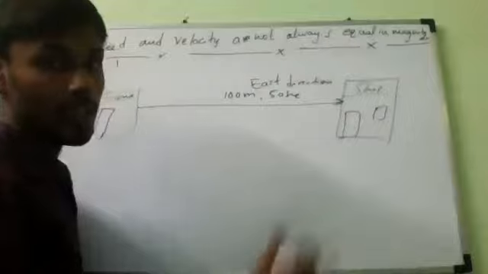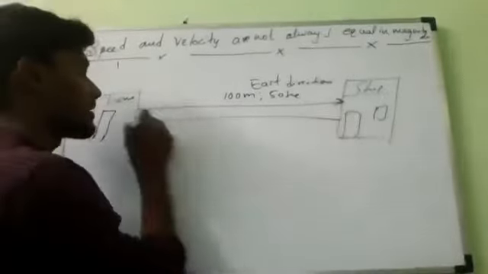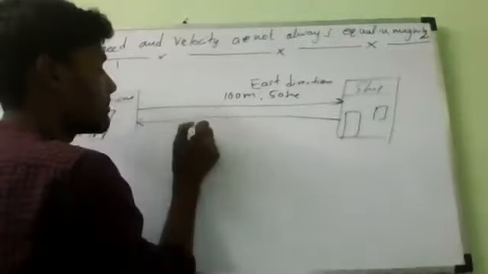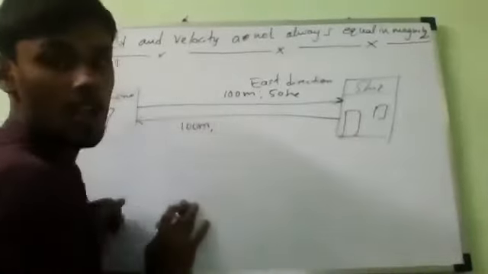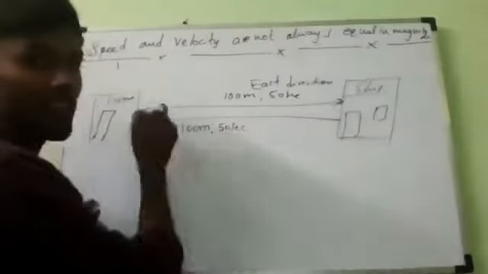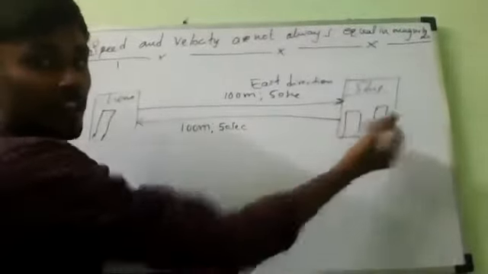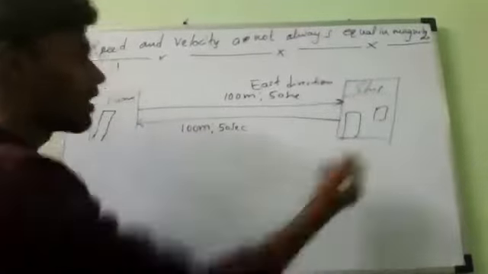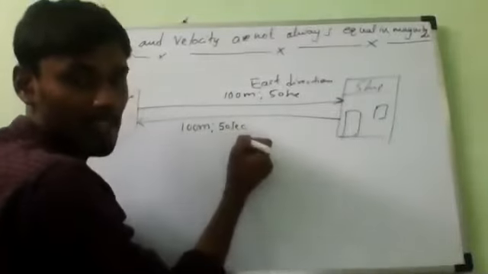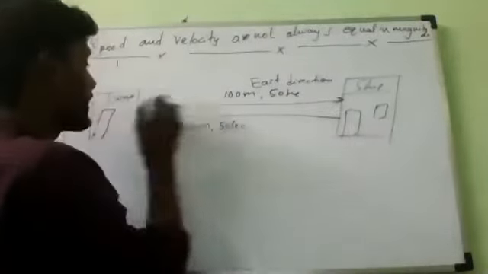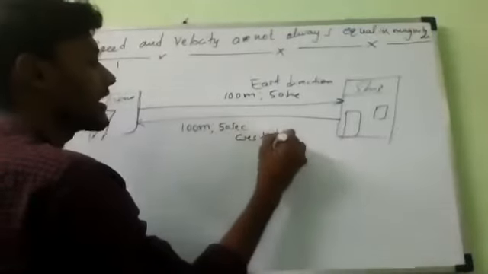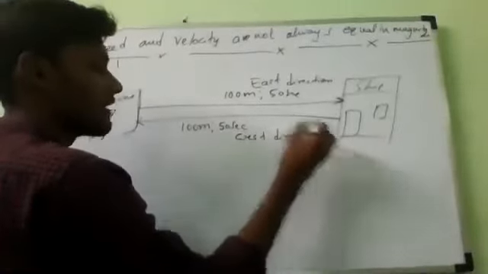Now you observe, then he runs a distance of again 100 meters. From home to shop is 100 meters, so from shop to home also the same 100 meters, yes or not? Same 100 meters in 50 seconds, but now he is traveling in the reverse direction from the first. Reverse direction means towards which direction? West. He is moving in the west direction.